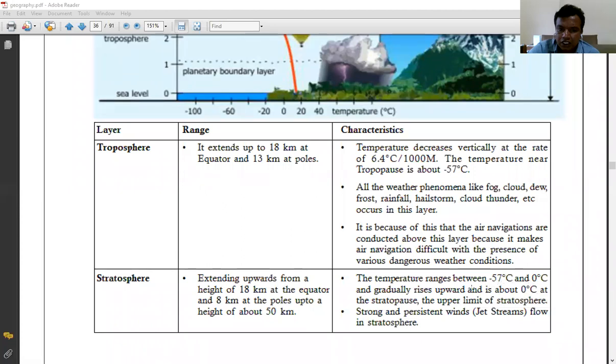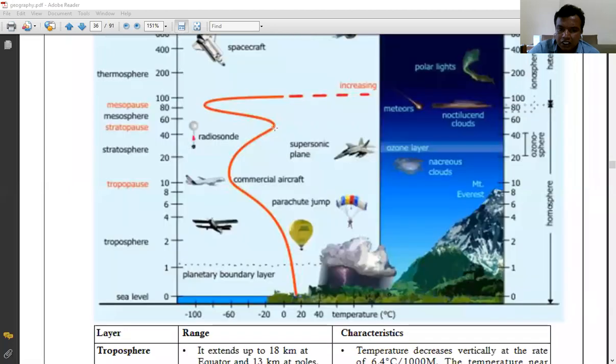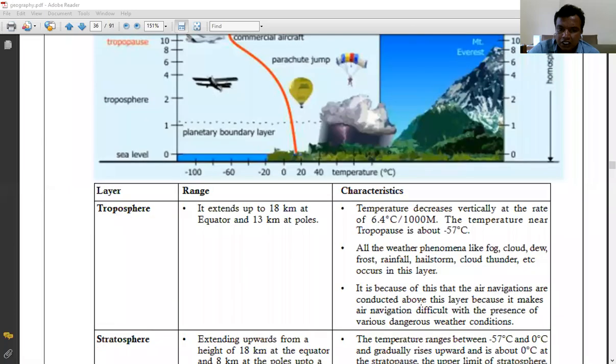The temperature increases, becomes 0 degrees Celsius and gradually rises upwards, and is about 0 degrees Celsius at the stratopause. Here you can see the rise in temperature stops at the stratopause, and that is what is called the stratopause, right? So the stratosphere is between the tropopause and the stratopause. What you need to remember is that in the stratosphere the temperature increases.